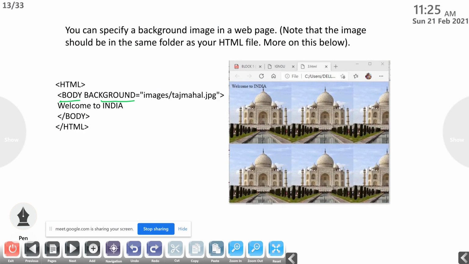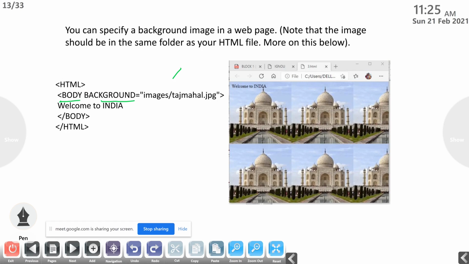Images slash means where this HTML file is saved, in that folder there is another folder called images, and in that images folder we should have a JPG file called tajmahal.jpg.